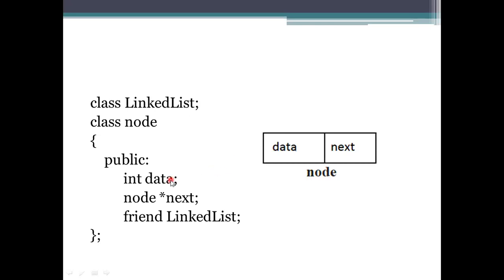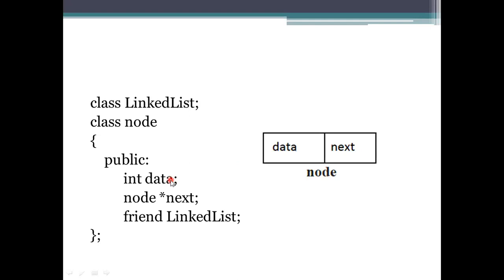The data is represented as int data, and we need the next to be a pointer, not simply a place where we store a numerical value. We are specifying that we use a pointer in that representation.